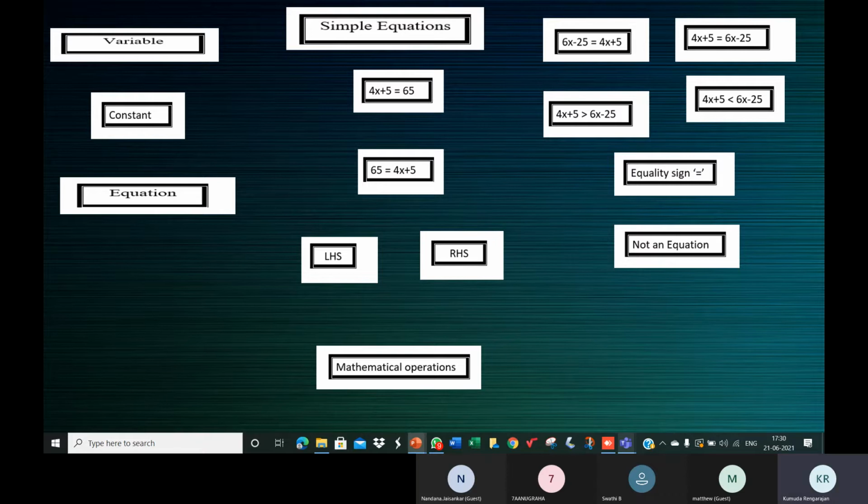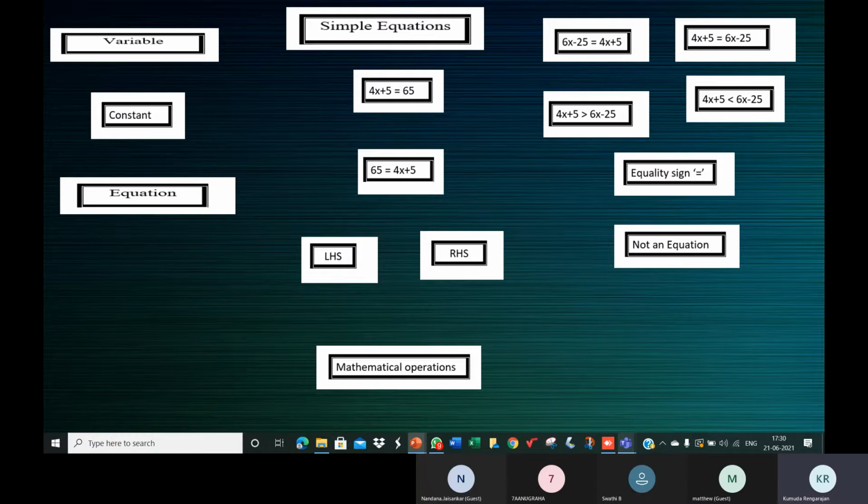Now in mathematics, we use the lowercase letters of the English alphabet. For 7th standard level, I'll say English alphabet, though later in your higher classes we use a lot of Greek letters also. So for now, we use the lowercase letters of the English alphabet: small letter a, small letter b, small letter c, small letter d.